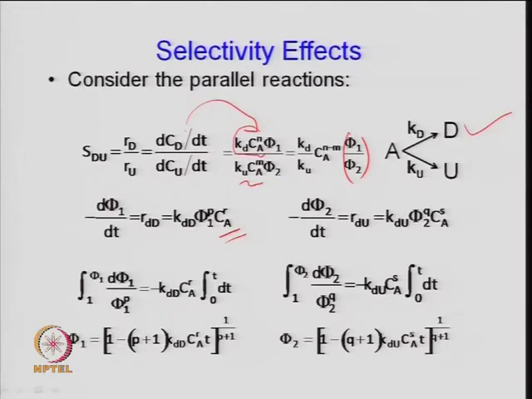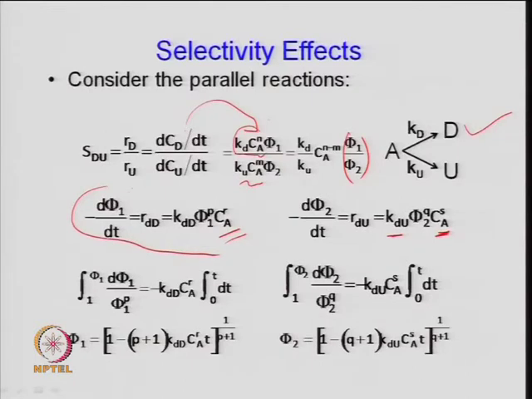Same thing for the decrease in activity for the second reaction, which is minus d A by dt or d phi 2 by dt, either way one can write, is equal to R d u, and that is equal to K d u, that is the deactivation constant for U formation, times its activity towards the second reaction to the power q, and times the concentration of A to the power s. Again here we have assumed that it may depend on the concentration of the poison precursor present in the feed, which is related to the concentration of the main feed.